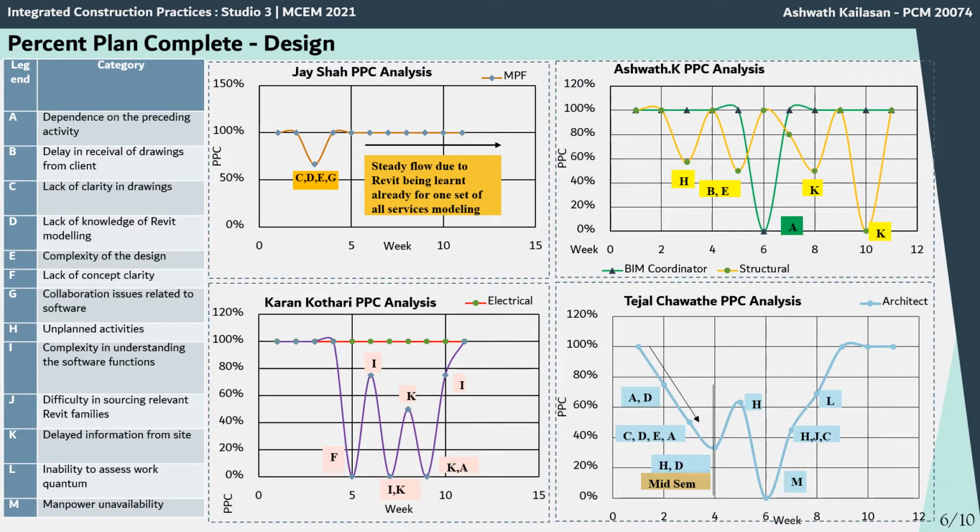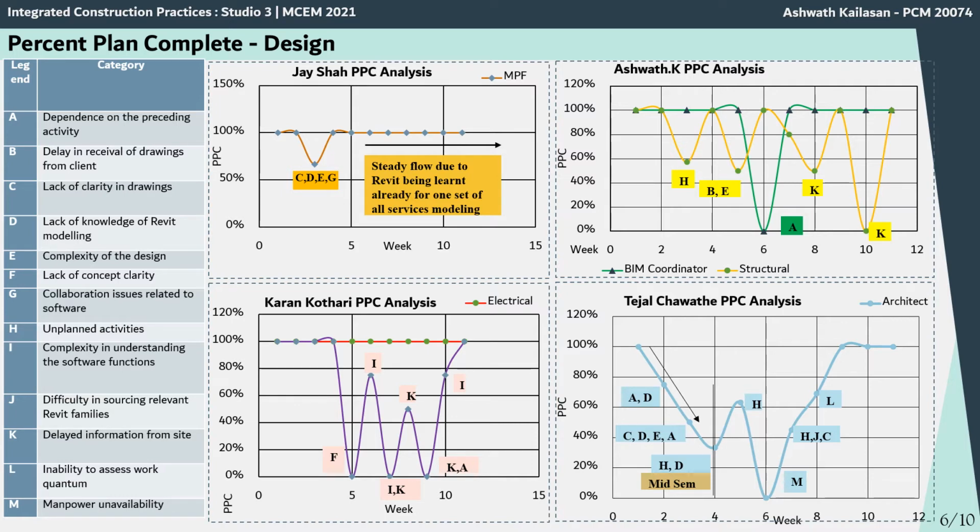The Last Planner System has been implemented for the design activities and also for the site execution activities. Here we'll see the percent plan complete for the design activities. This PPC has been arrived at for all the activities weekly, so the various reasons for variance have been given in the left table.